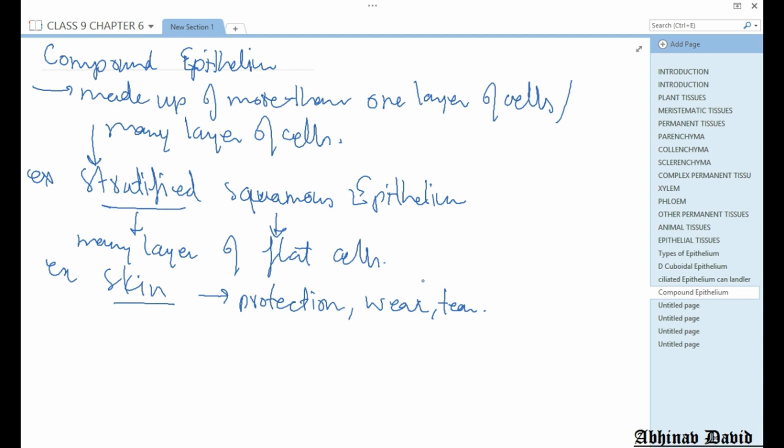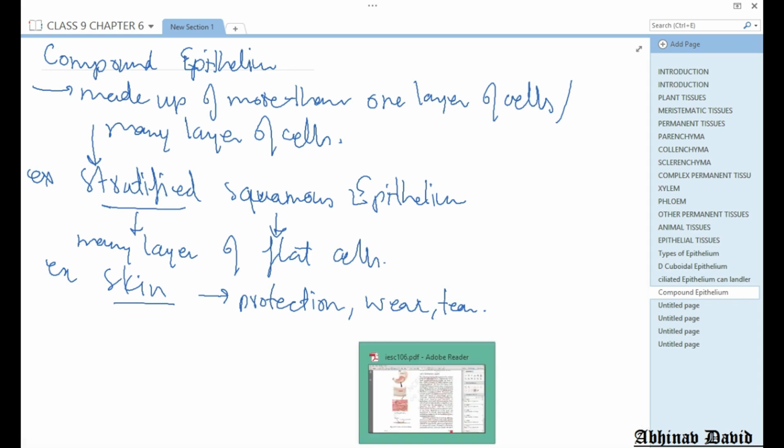So it protects us from wear and tear, it protects us from water, it protects us from harmful chemicals, it protects us from various things like temperature also. So we have got compound epithelium in our body, and the example is stratified squamous epithelium.